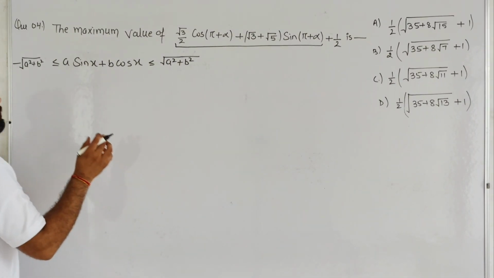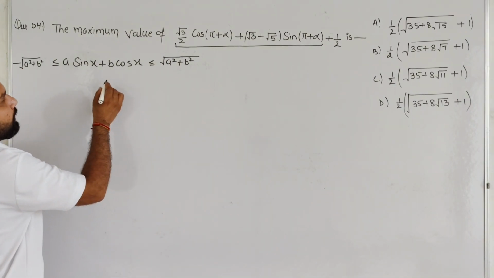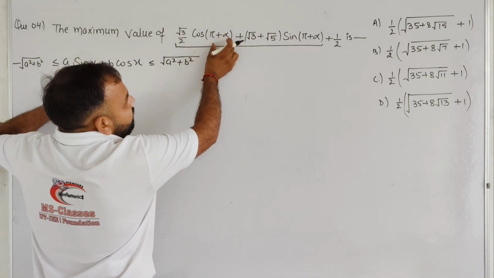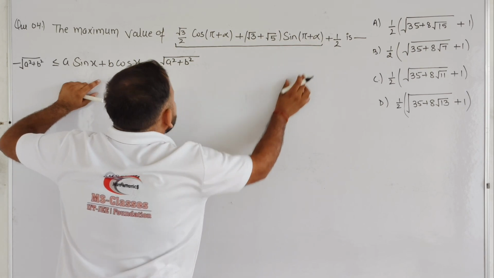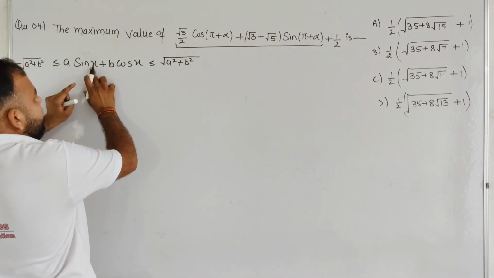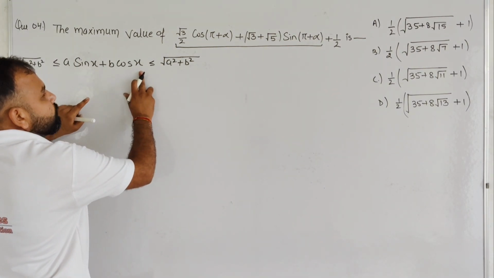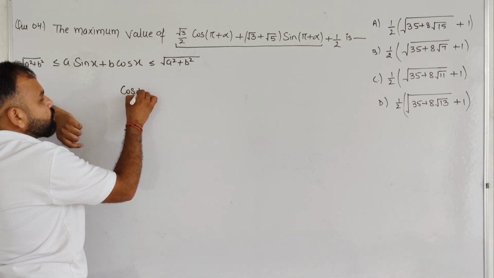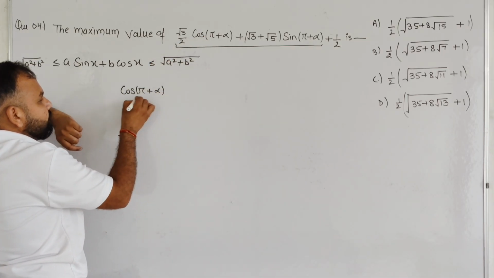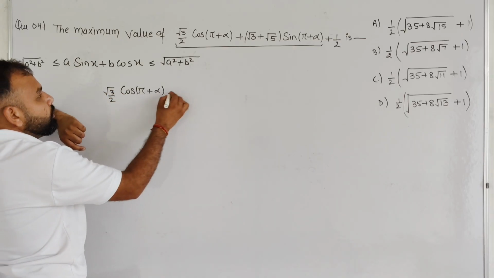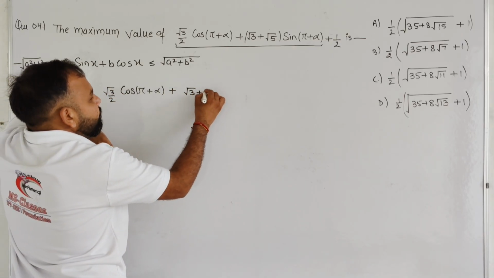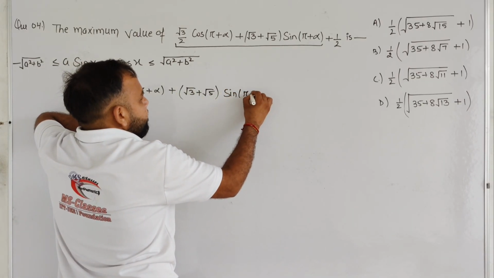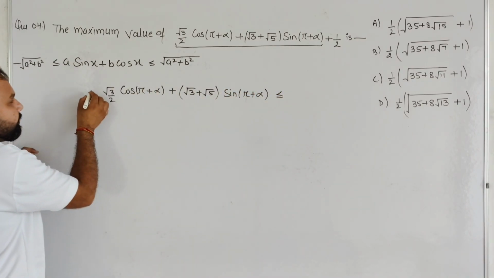Okay student, so basically in that scenario you can say that pi plus alpha is replaced by x. So by seeing that we can say that cos(pi plus alpha), multiplied by root 3 by 2 plus (root 3 plus root 5) sin(pi plus alpha), basically lies in between.